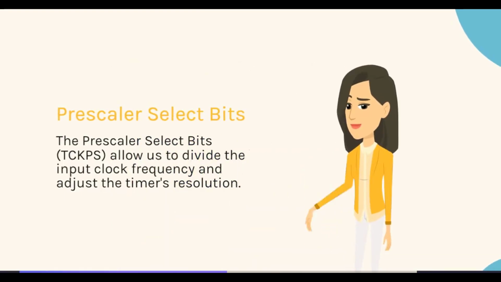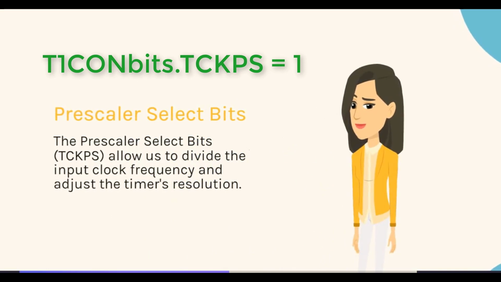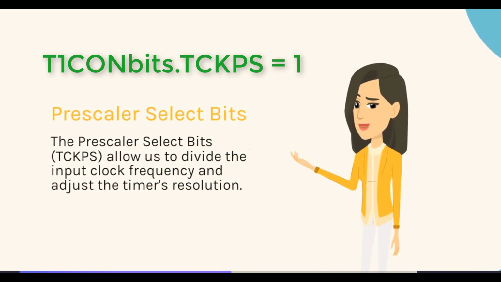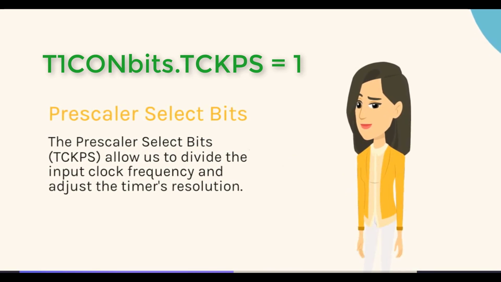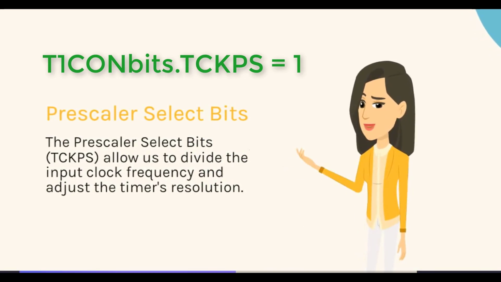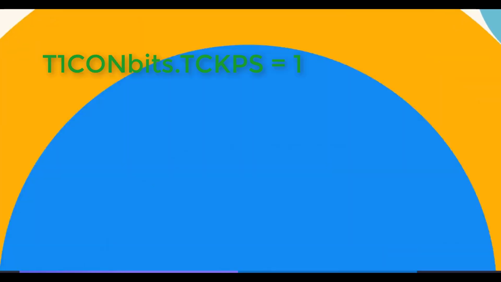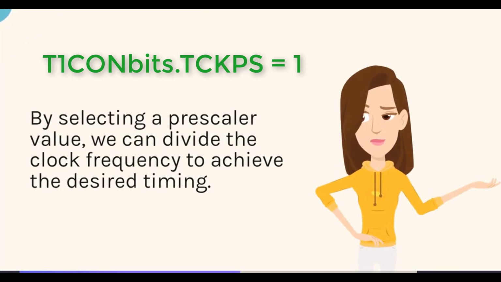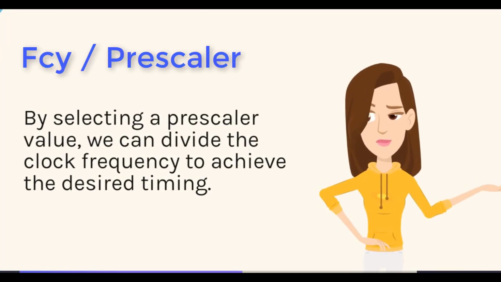Prescaler select bits. The prescaler select bits, TCKPS, allow us to divide the input clock frequency and adjust the timer's resolution. By selecting a prescaler value, we can divide the clock frequency to achieve the desired timing.